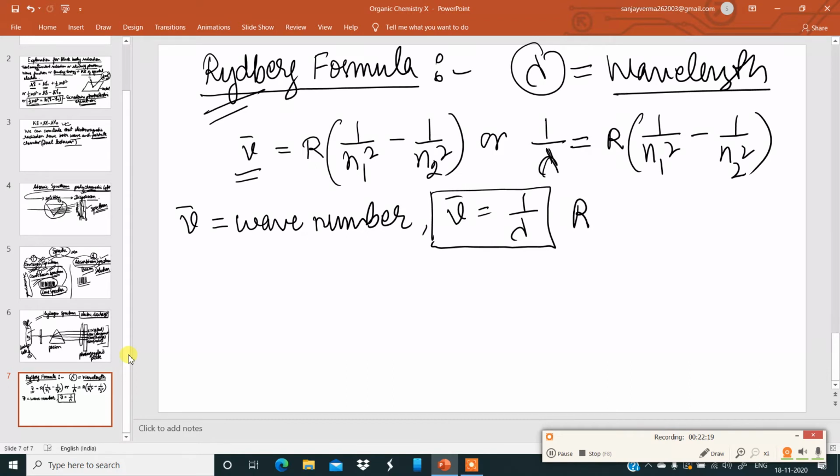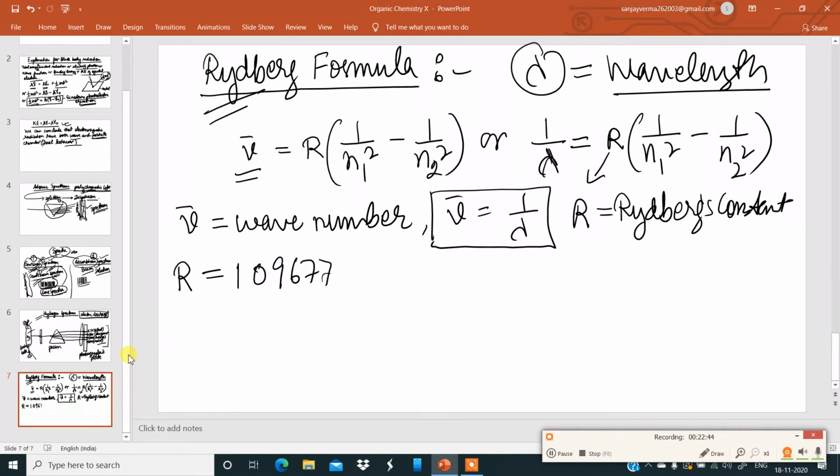This capital R which you see over here is called the Rydberg constant. Normally its value is given. The value of the Rydberg constant has been calculated as 109,677 per centimeter, or 1.097 × 10^7 per meter. n1 and n2 are whole numbers.